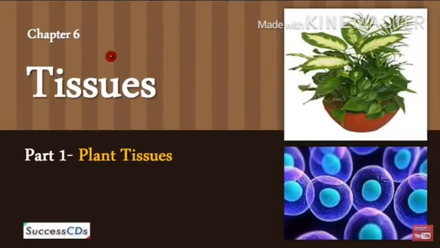Let us start with chapter number 6, tissue. We recall that all living organisms are made of cells. In unicellular organisms, a single cell performs all basic functions. For example, in amoeba, a single cell carries out movement, intake of food and respiratory gases, respiration and excretion.